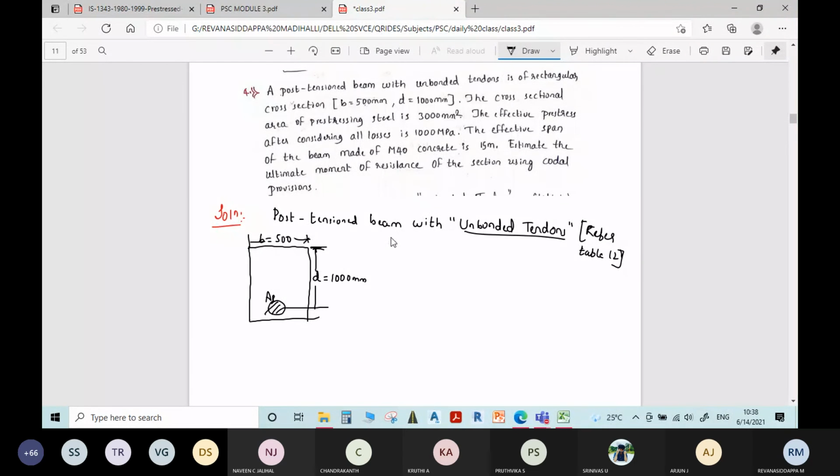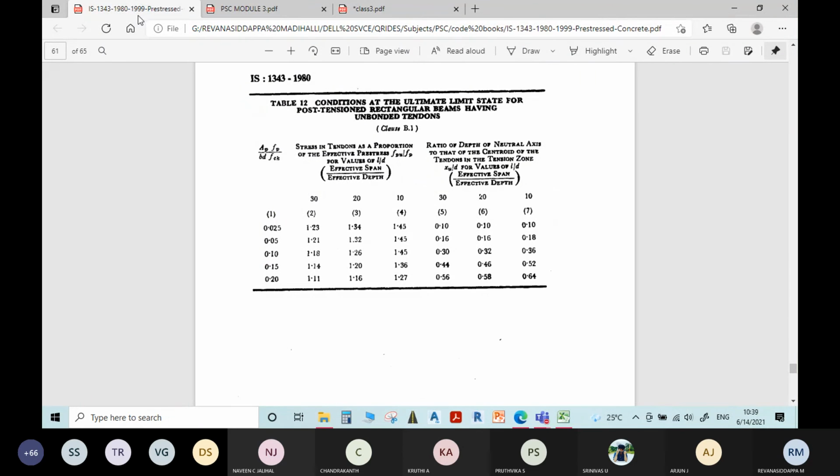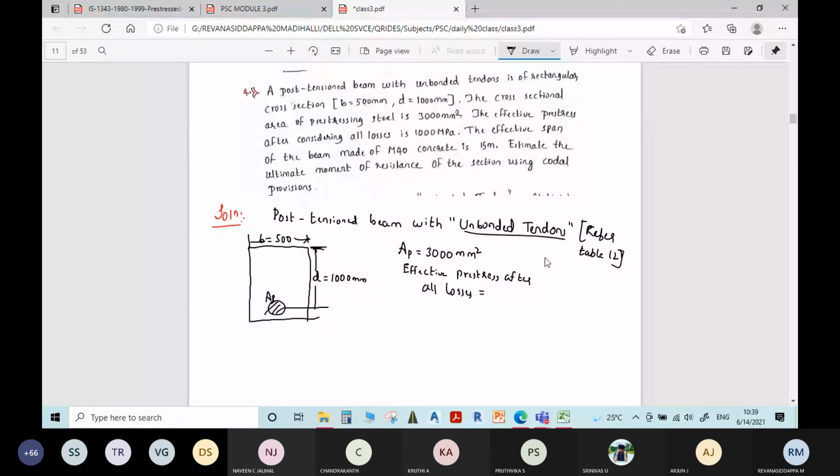Area of pre-stressing steel AP is equal to 3000 mm square. Effective pre-stress after considering all losses, pre-stress after all losses, is equal to FPE is equal to 1000 MPa.